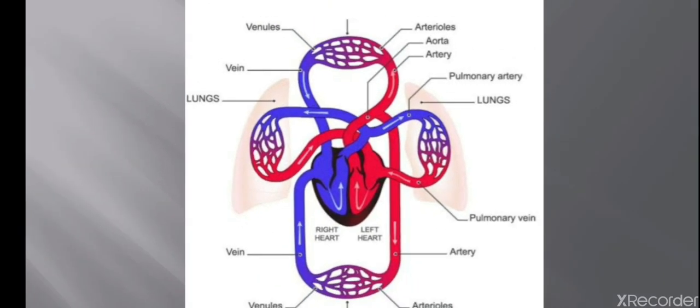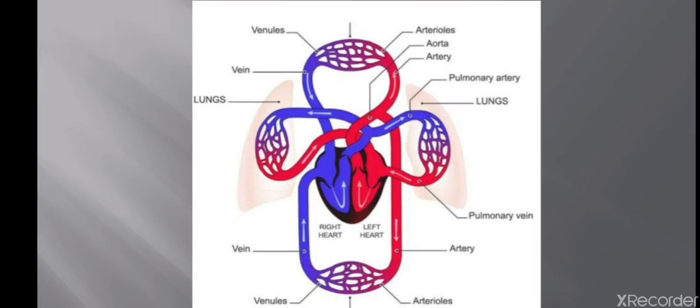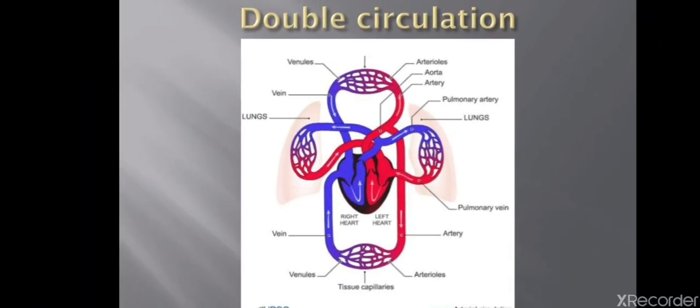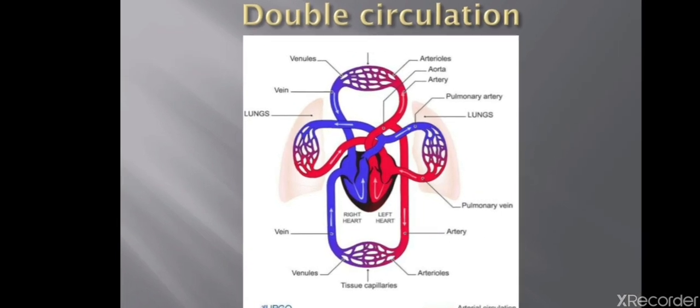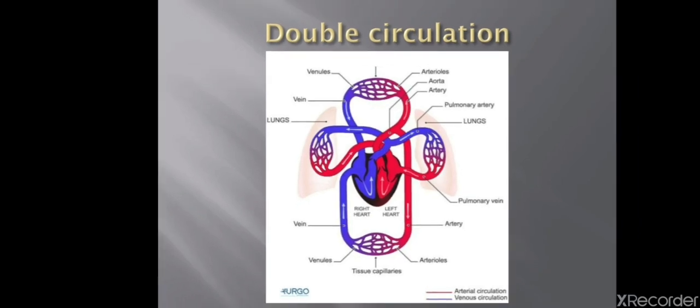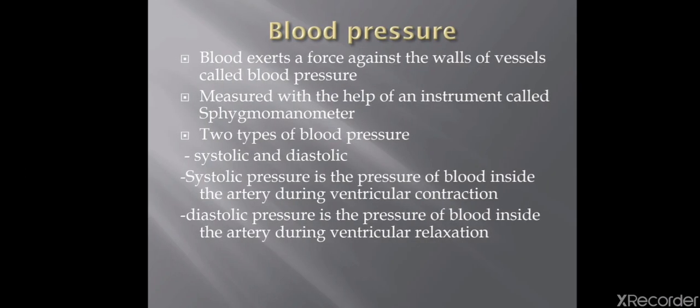So double circulation is made possible because the human heart is divided into two halves. One half pumps deoxygenated blood to the lungs and the other half pumps oxygenated blood to the rest of the body. So that is called double circulation. Now next is blood pressure.